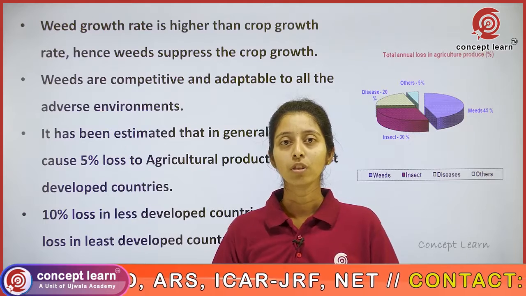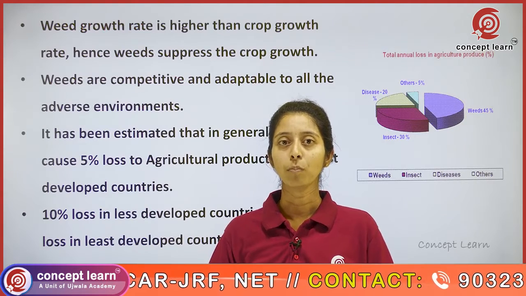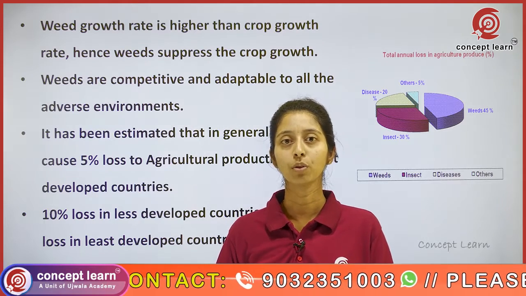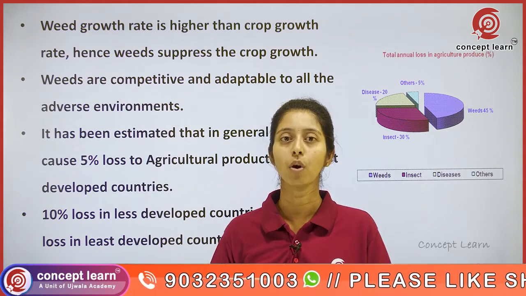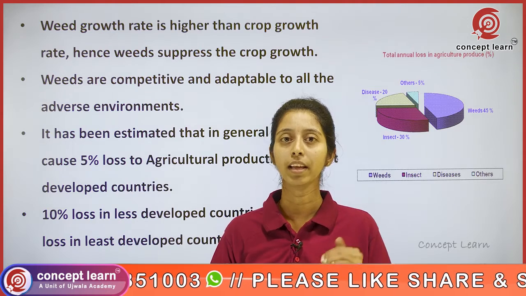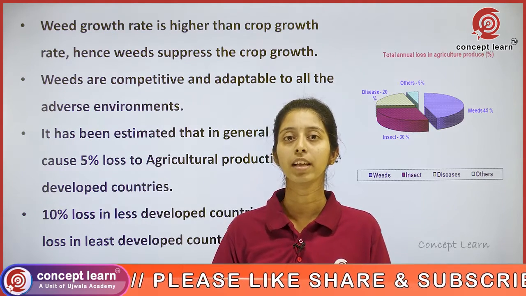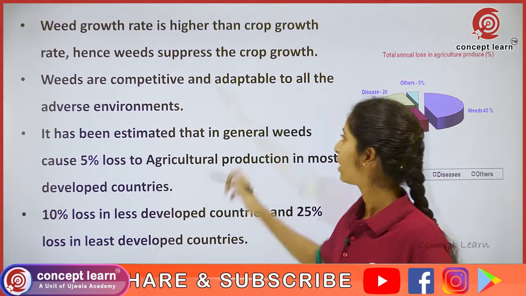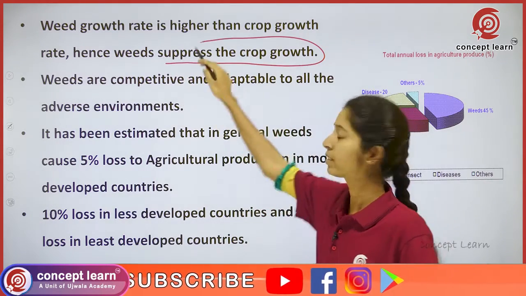The weed growth rate will always be higher than the crop growth rate. It means the weeds grow faster when compared to the crop plant. That's why weeds have the upper hand, and they compete more when compared to the crop plant. Because of that reason, the weeds always suppress the crop growth.